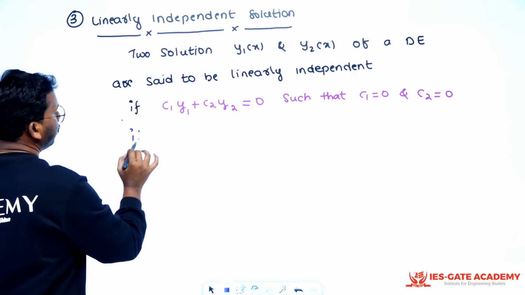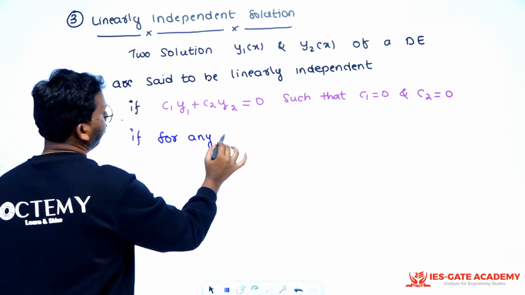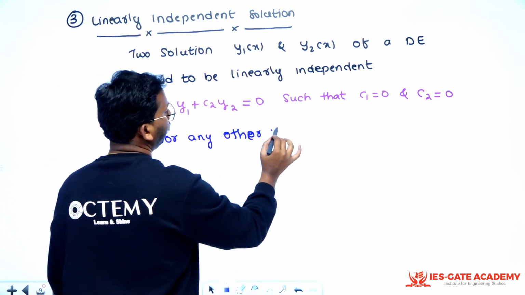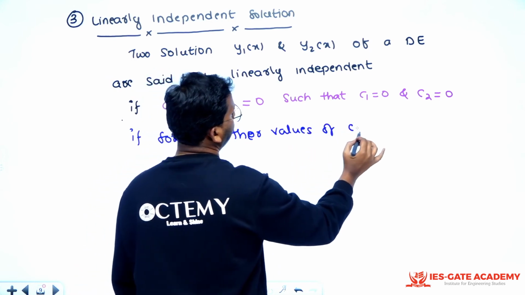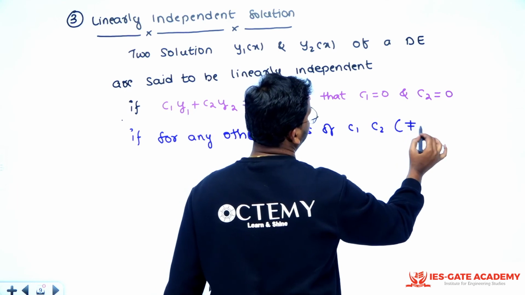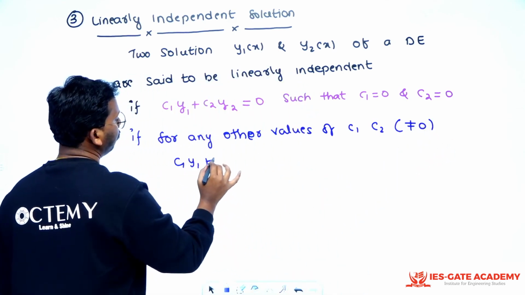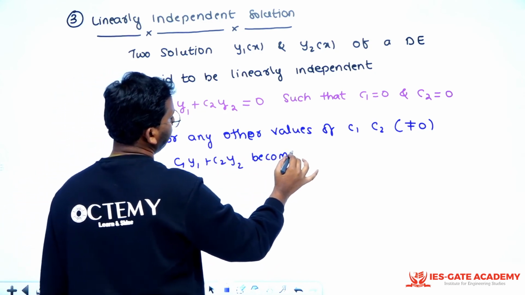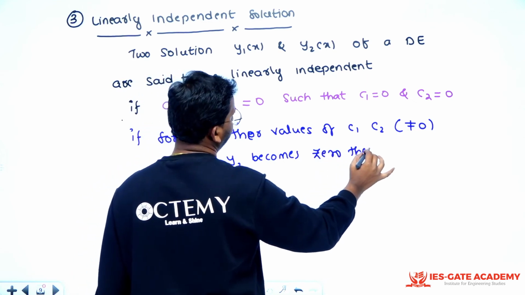If for any other values of C1, C2 which are not equal to 0, C1 y1 plus C2 y2 becomes 0, then they are dependent.